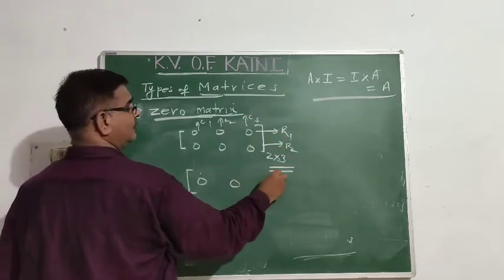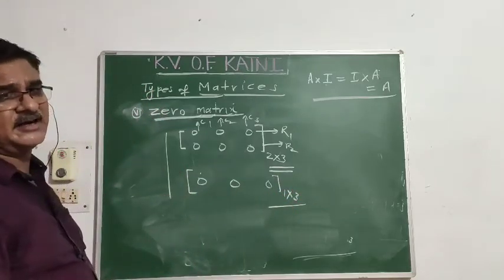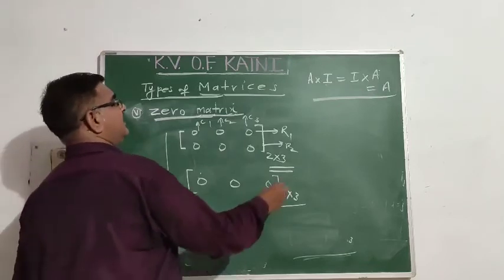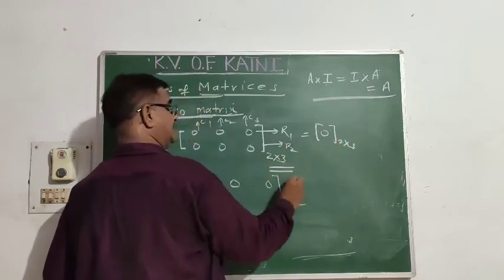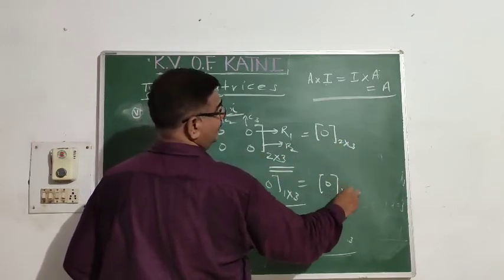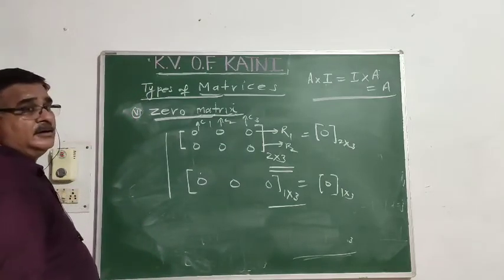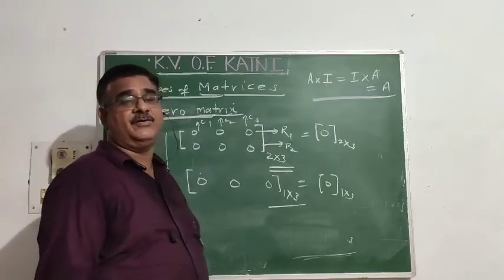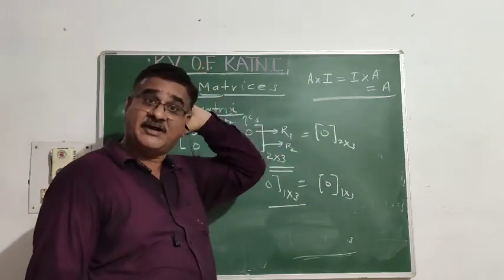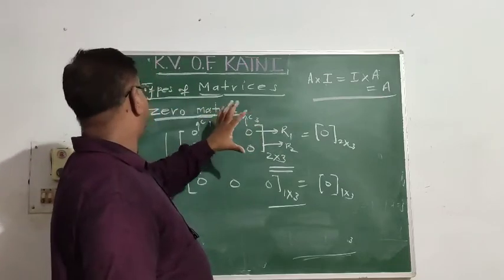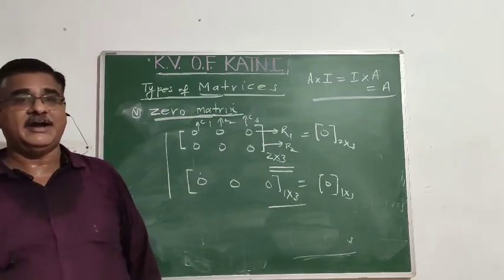0, 0, 0. Tell me order, 1 cross 3. And so on. Such type of matrix is called zero matrix. Simply it is denoted with 0 and write its order. Extended form is this. Simply write 0 and 1 cross 3. According to their order. These are the main types of matrices. There are some more types, depending on some specific properties, which we will have in our further study. Next study में वो आएगा.